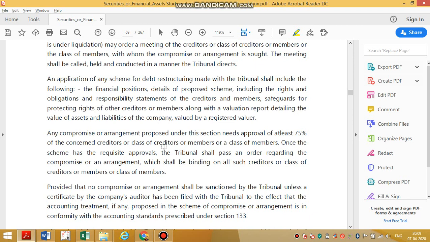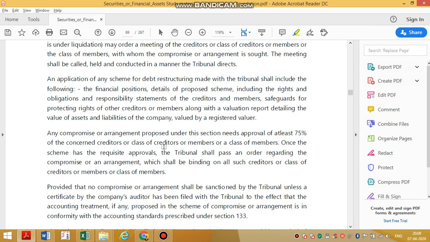In that meeting, the company needs how much? 51 percentage majority in numbers, having 75 percentage in share value. You have to vote in favor. This is called as special majority. Only in this section this kind of majorities happen. That means what? Majority in numbers, and 3/4 in value. Both have to approve the scheme. Once this scheme is approved, it is done. Compromise arrangement is done.